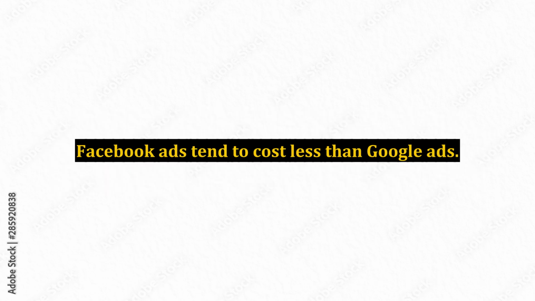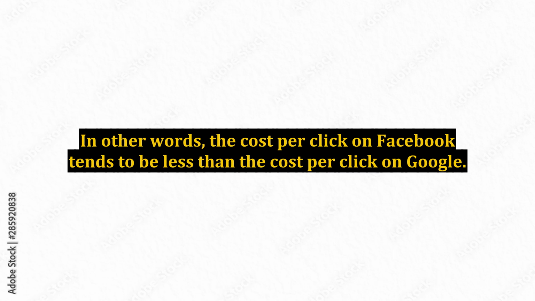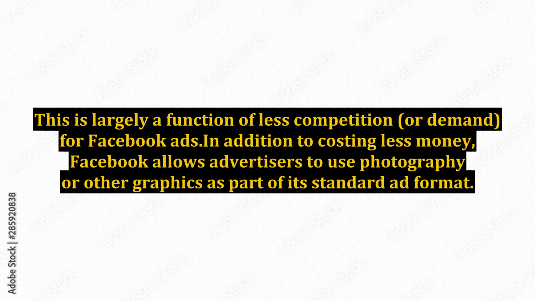Facebook ads tend to cost less than Google ads. In other words, the cost per click on Facebook tends to be less than the cost per click on Google. Why? This is largely a function of less competition, or demand, for Facebook ads.